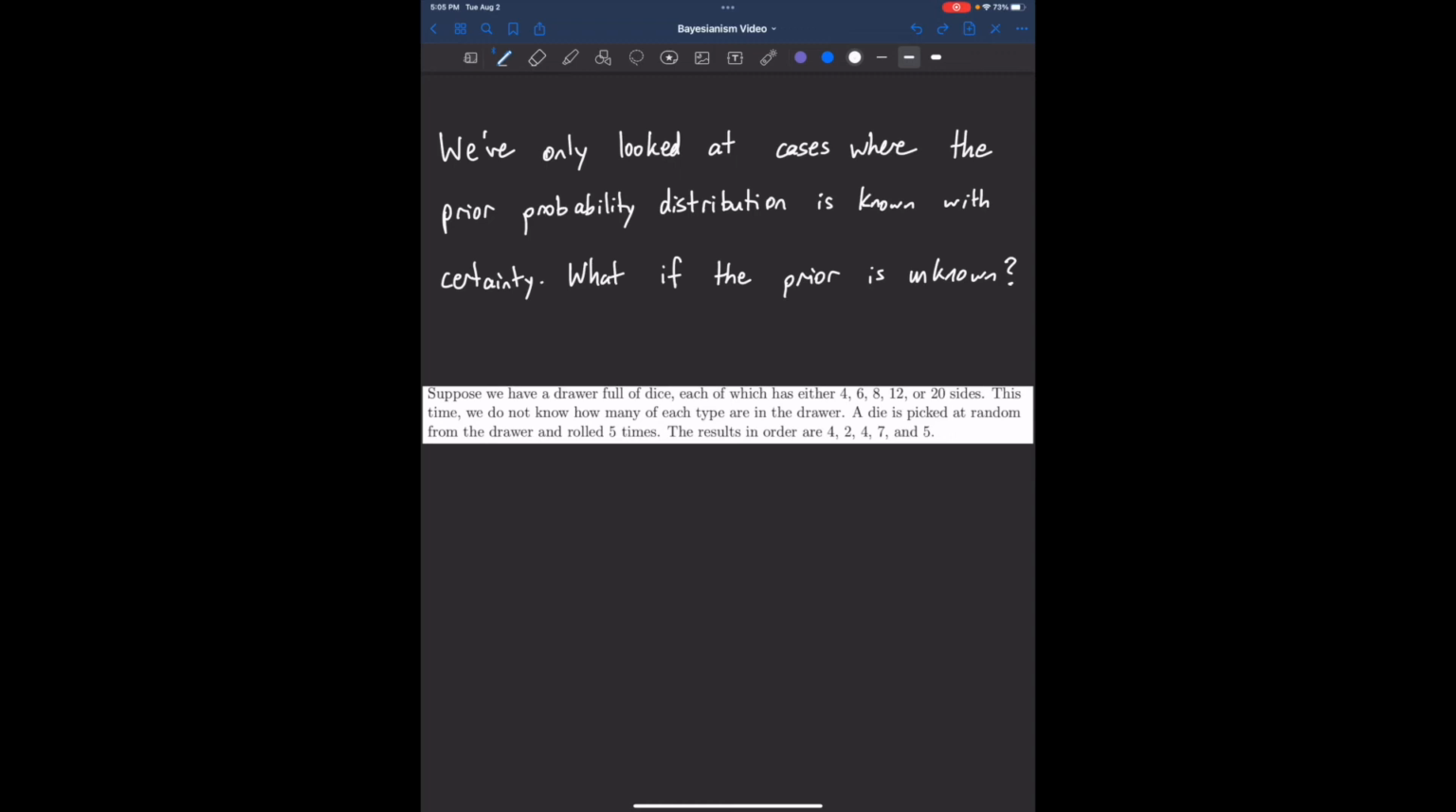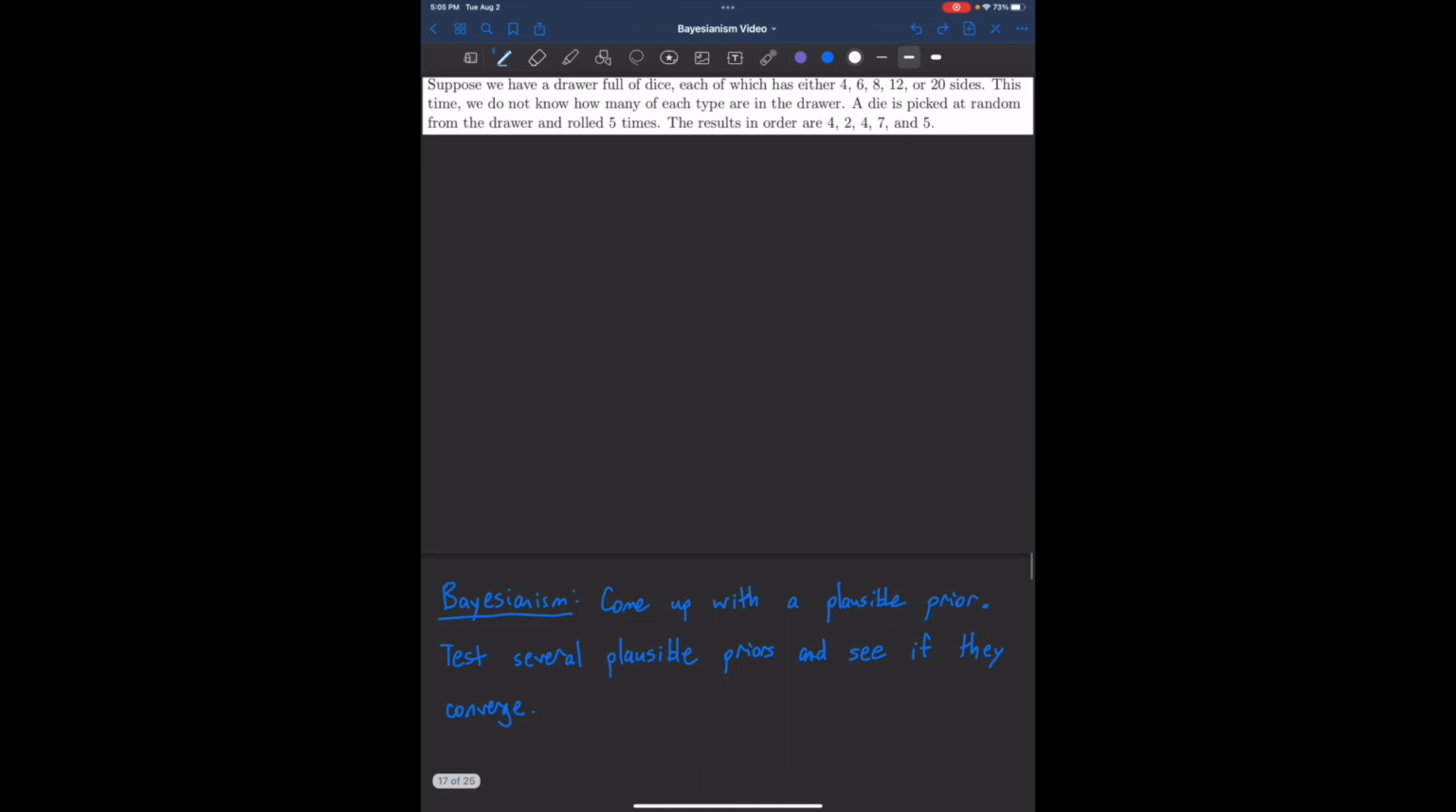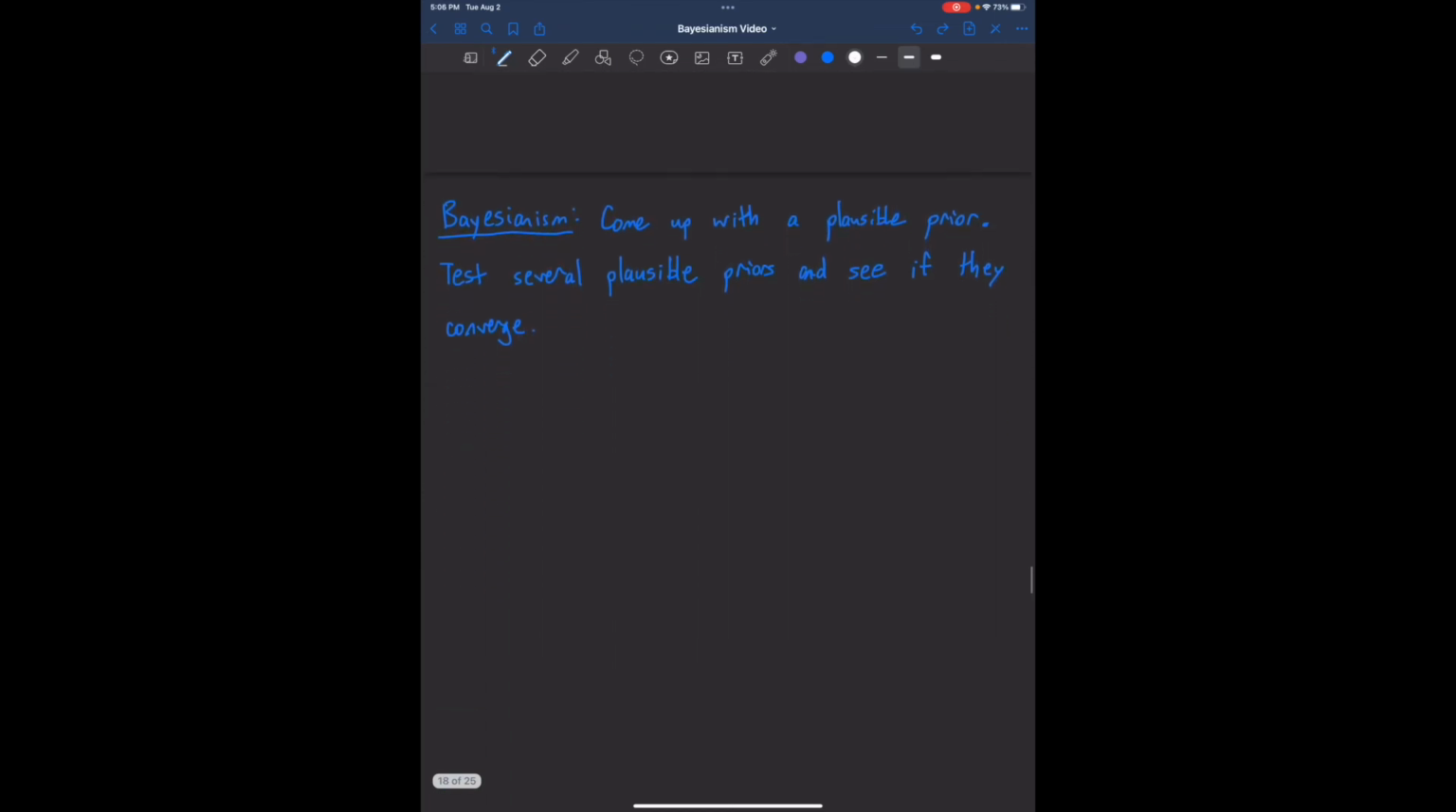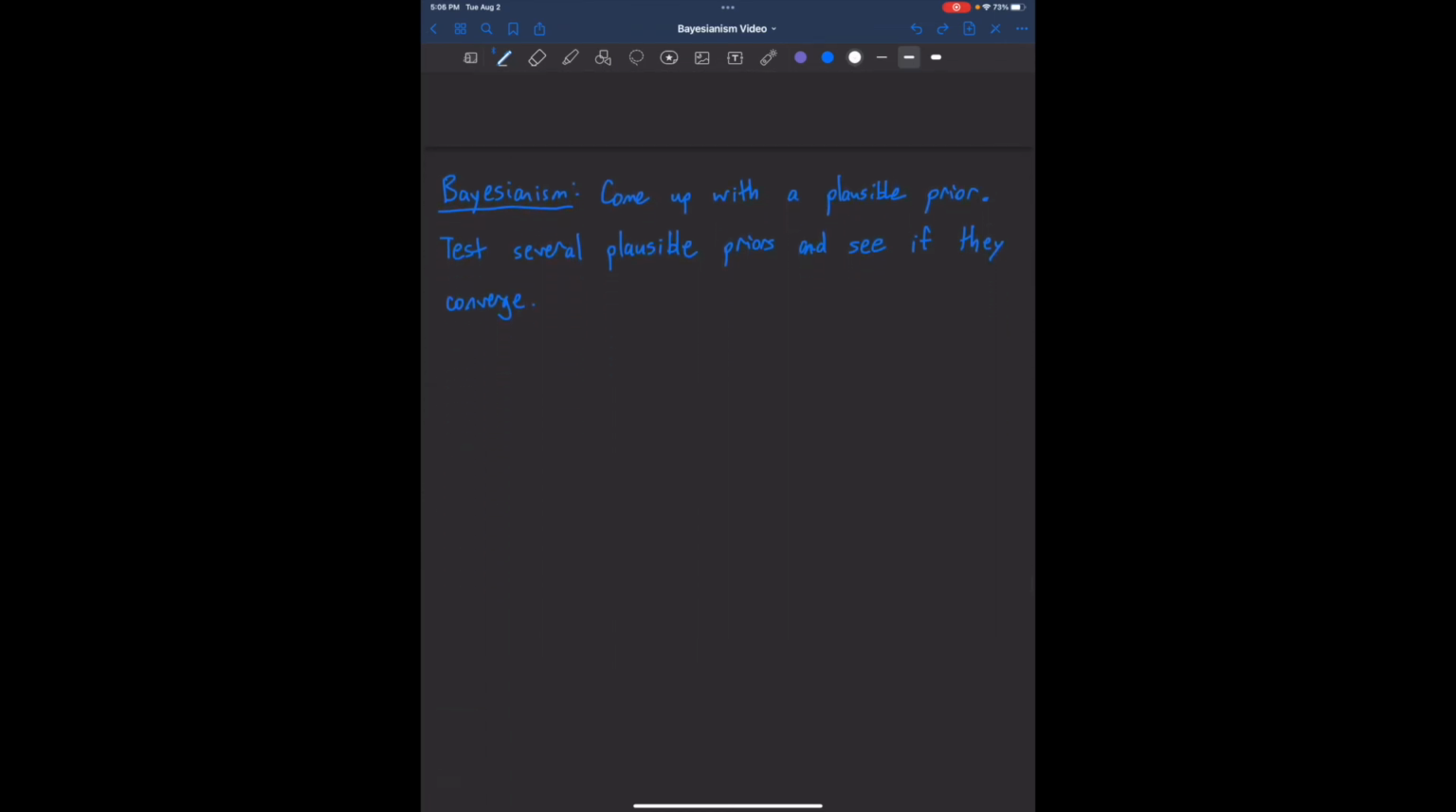When the prior is known with certainty, all statisticians will gladly use Bayes' theorem, like we've been using. But once the prior is unknown, two schools of thought begin to emerge. The Bayesian school decides to come up with a plausible prior and use that for updating. Bayesians will also often test several plausible priors to see if they point to the same conclusion. And Bayesians will always justify their reasoning for choosing a specific prior to reason with.